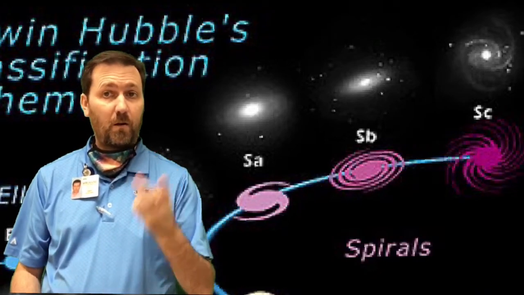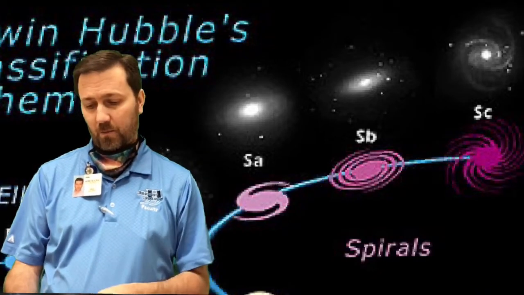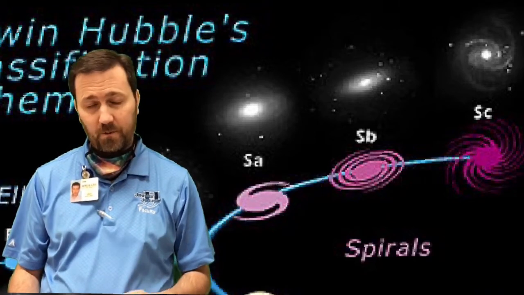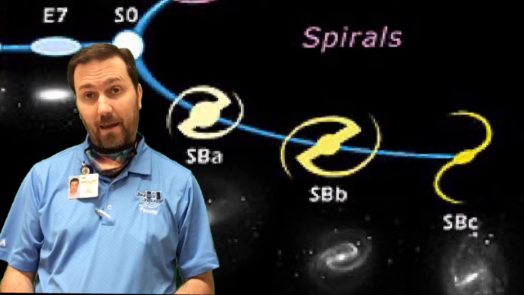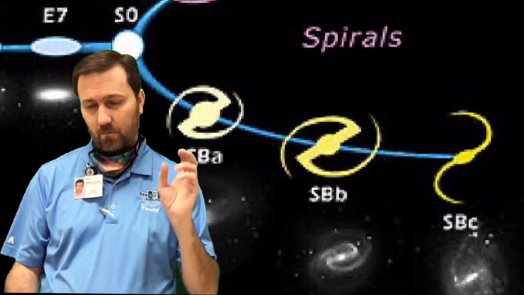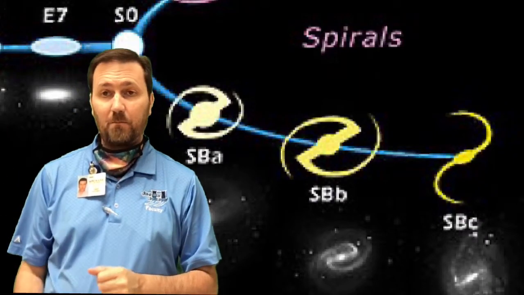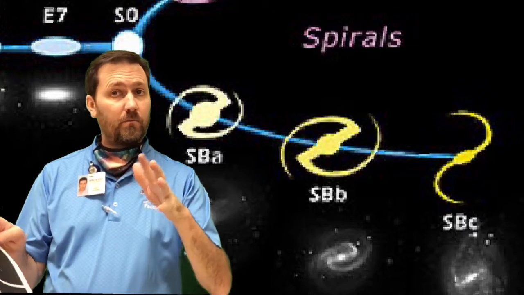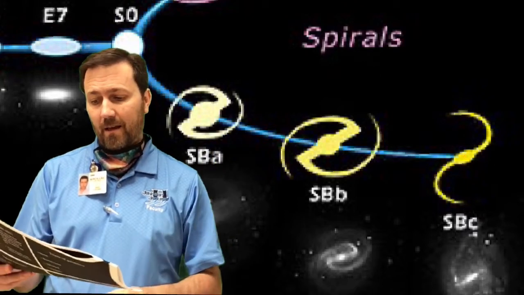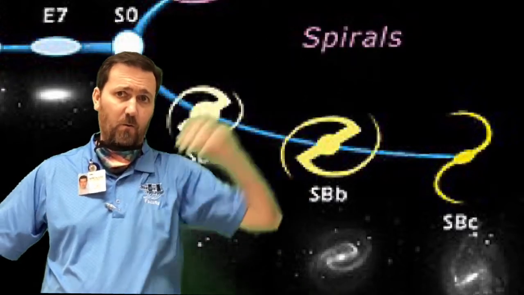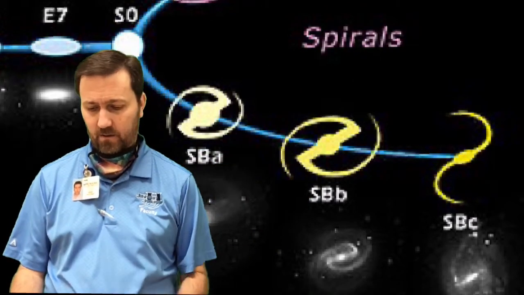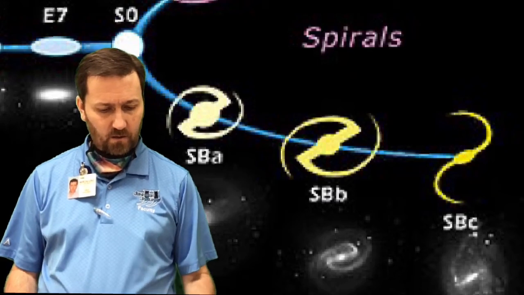SA has 2 spiral arms, SB has 4 spiral arms, SC has multiple spiral arms. But then there's barred spiral: SBA, 2 close-in spiral arms; SBB, 2 slightly farther out spiral arms; and SBC, 2 spiral arms that are kind of extended out away from the center of the galaxy, not near the center of the galaxy. And so you've got all these designations.